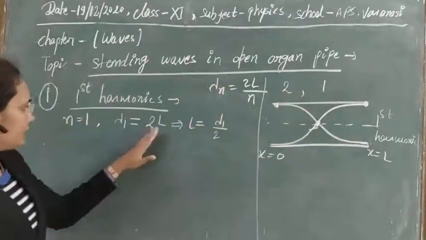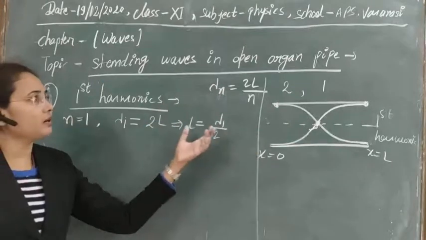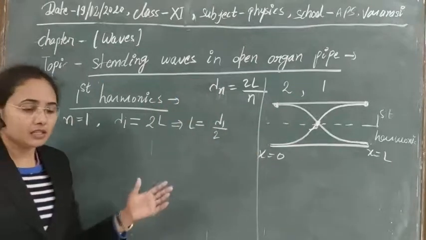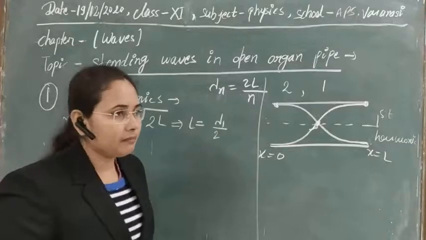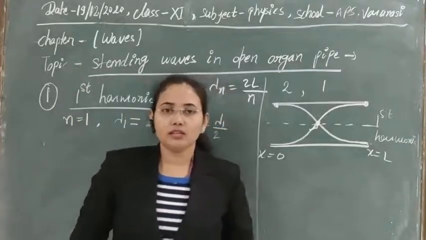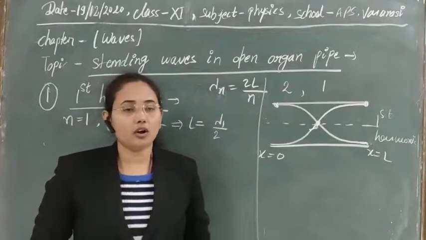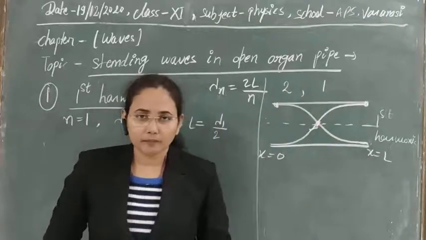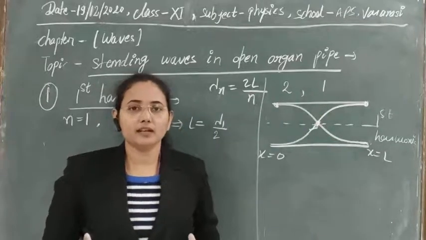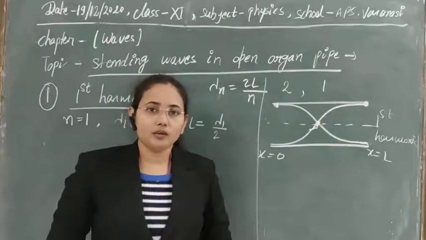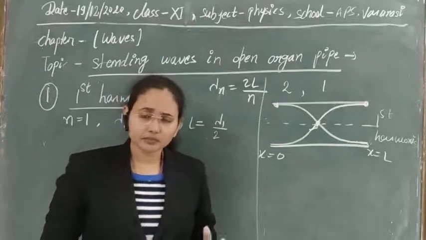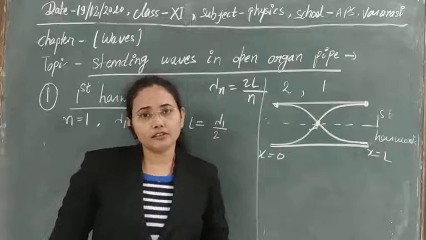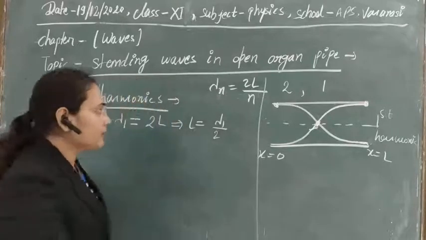Now let's see what is the vibration of the first harmonic in case of an open organ pipe. Suppose we have an open organ pipe and we have to produce some sound in it for the first harmonic, or we want to produce only two antinodes and one node there. Then obviously you know that for the production of two antinodes and one node, we need to produce the frequency of the first harmonic here. So what will be the frequency?